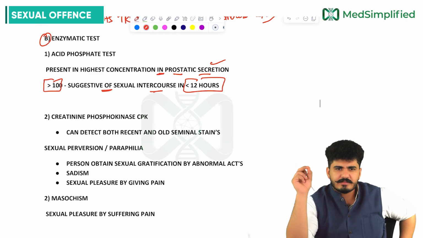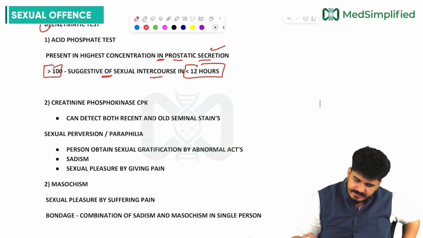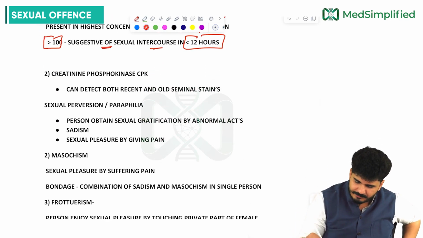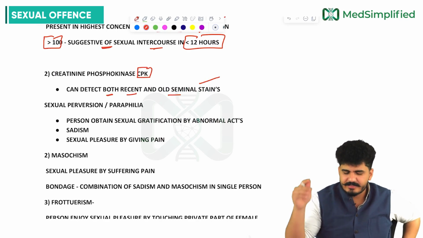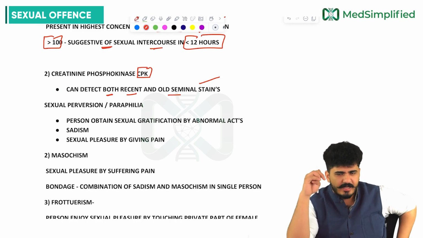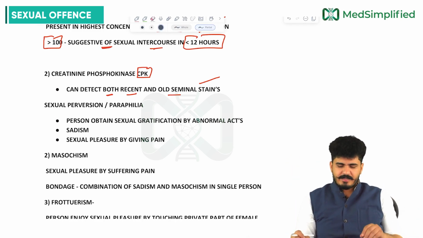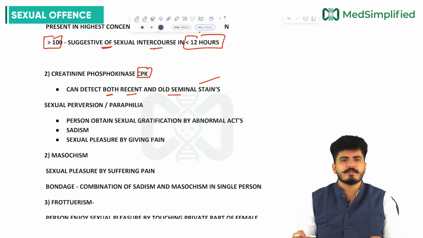Then creatine phosphokinase, CPK. CPK can be used to detect both recent and old seminal stains, my dear friends.